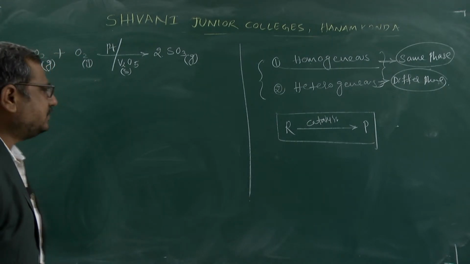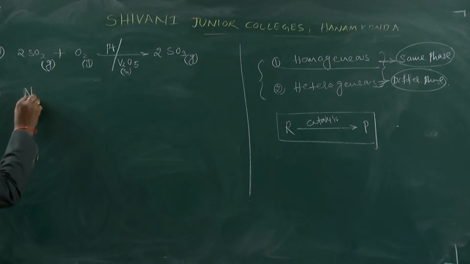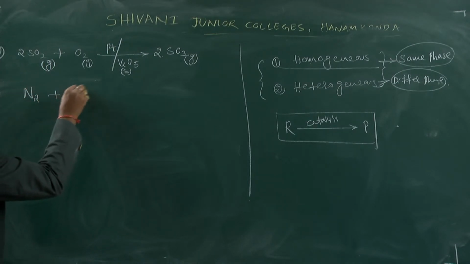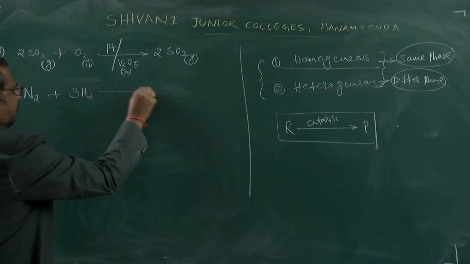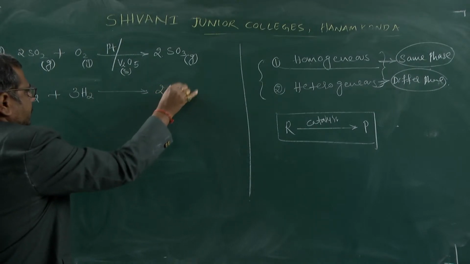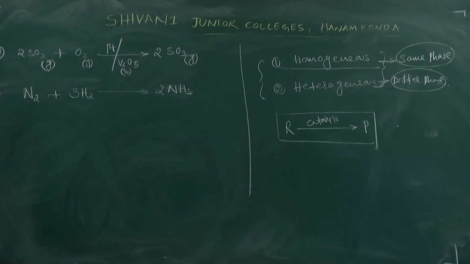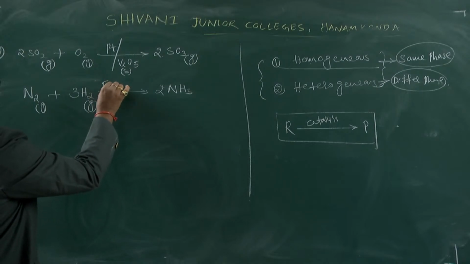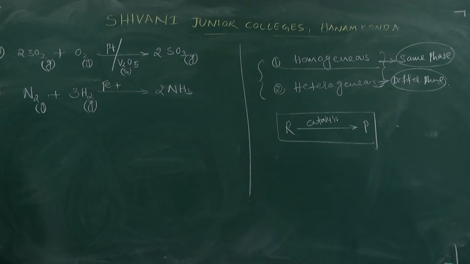In the Haber's process, 1 mole of nitrogen reacts with 3 moles of hydrogen to form 2 moles of ammonia. This is the preparation of ammonia. In this preparation, nitrogen is a gas, 1 mole, and hydrogen is also a gas, 3 moles. These react in a 1:3 mole ratio to prepare ammonia. In this condition, we are using iron as the catalyst, and another one is molybdenum.